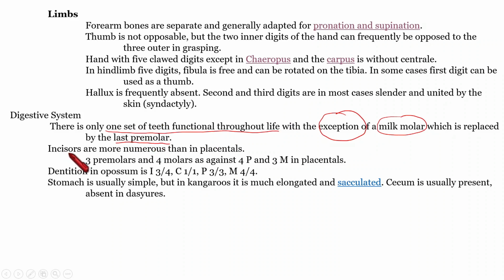Next is about the incisors. Incisor number is more in Metatherians than in placentals. Then regarding the premolars and molars.